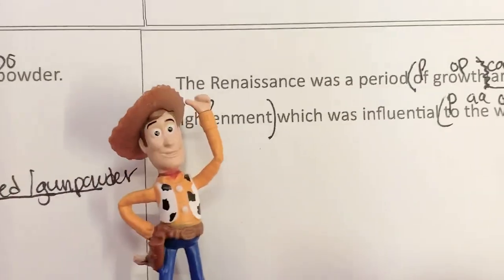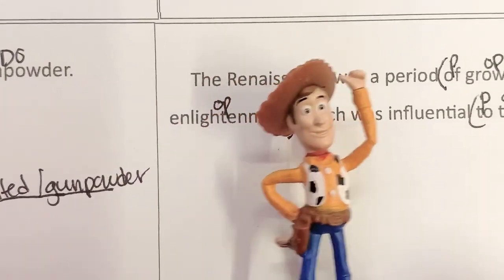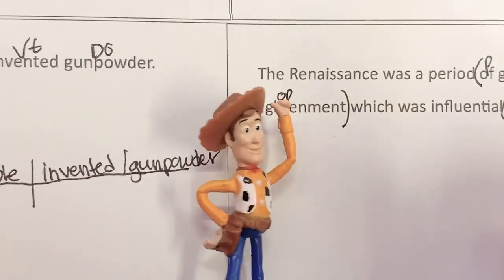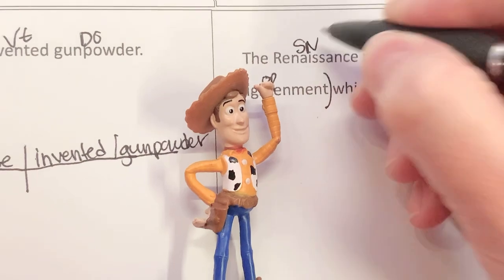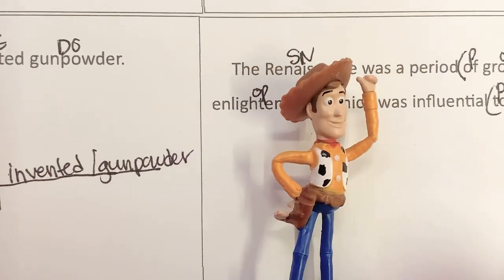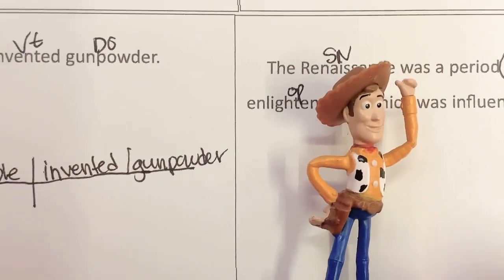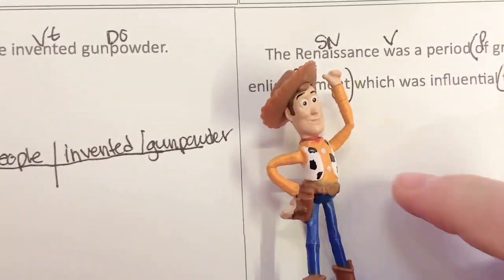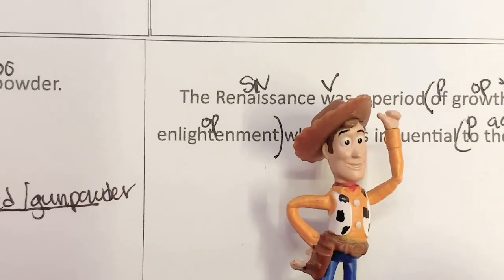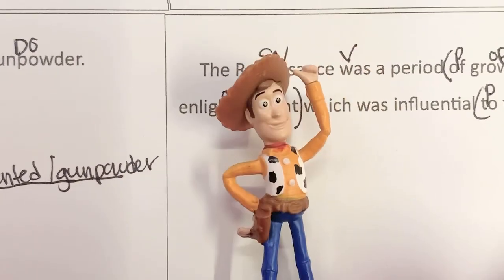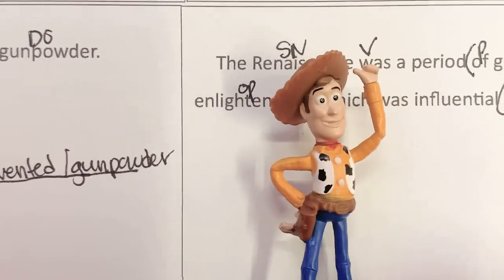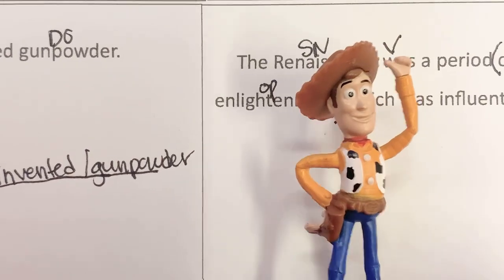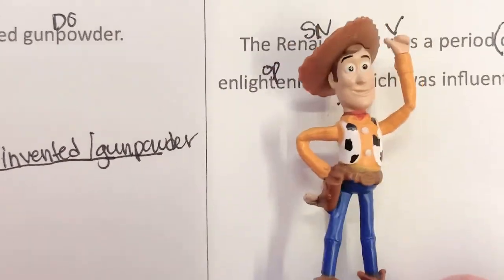All right, here we go. The Renaissance was a period. Who or what is this sentence about? Clause about Renaissance, subject, noun. What is being said about Renaissance? Renaissance was. Was is usually a giveaway that it's a linking verb. Verb. Renaissance was who or what? Period. Well, okay, but let me back up. Was can also be a helping verb, but since there's no other verb with it, like was going, if it's just by itself, then it's usually a linking verb. It's linking two things together.